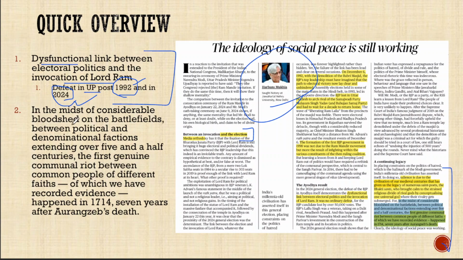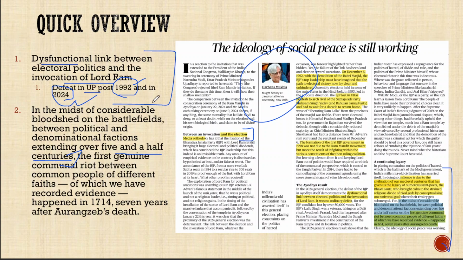He says that in the midst of considerable bloodshed on the battlefields between political and denominational factions extending over 5.5 centuries. So he refers to the 5.5 centuries post the Islamic invasions in India in the 11th century. So, with the coming of Muhammad Ghori, Muhammad Ghazni, then the establishment of the Delhi Sultanate, which was carried through Iltutmish, the Tughlaqs, the Lodhis, the Sayyids, then the Mughals.